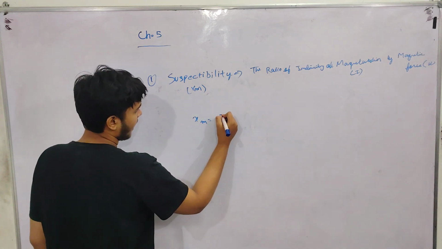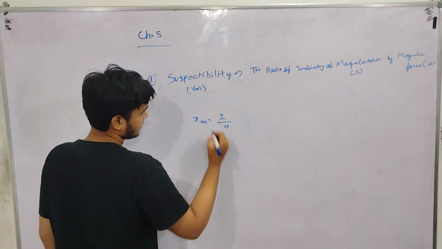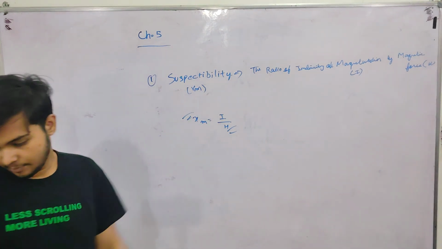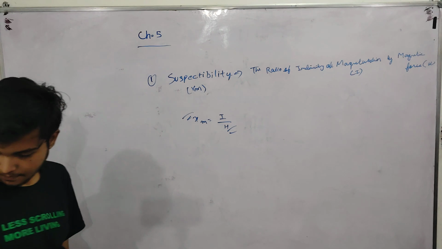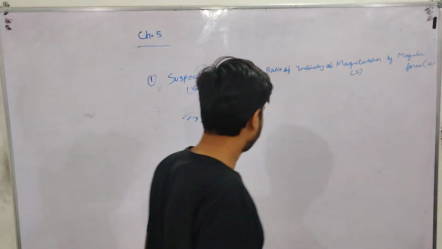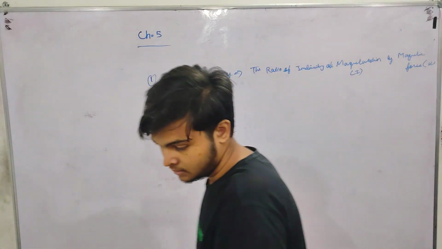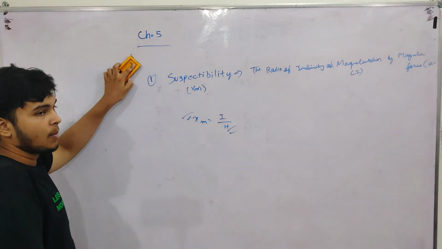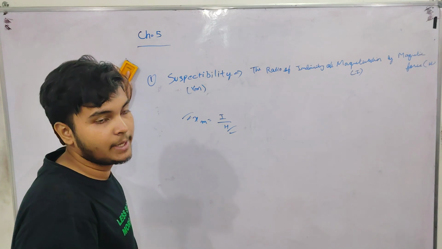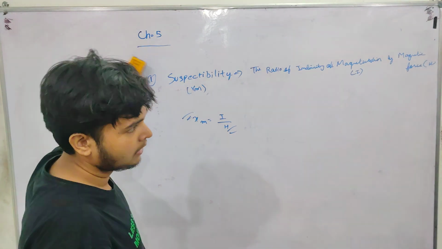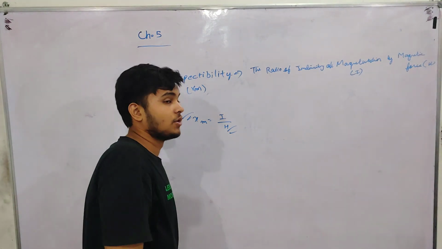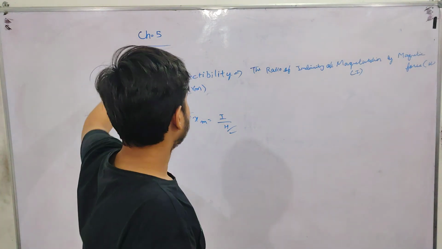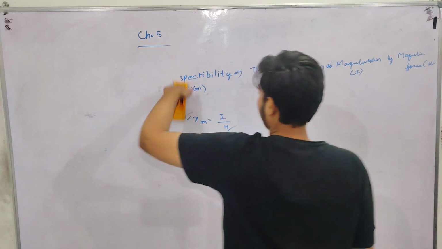Xm equals I by H. This is the important formula which we have to remember for numerical purposes. Write it down. Susceptibility Xm equals I by H. I is intensity of magnetization, the magnetic field lines deposited at a point in the magnetic field. H is magnetic force.